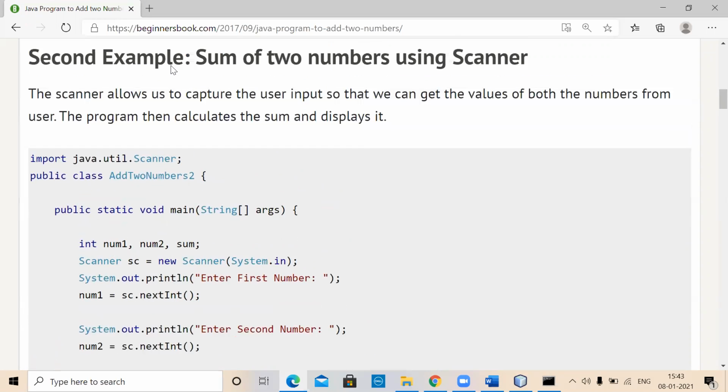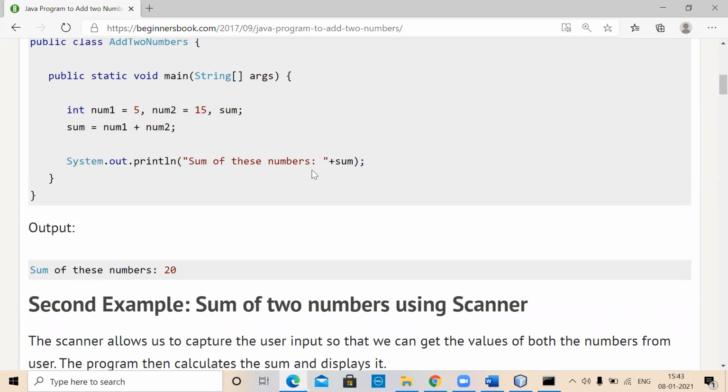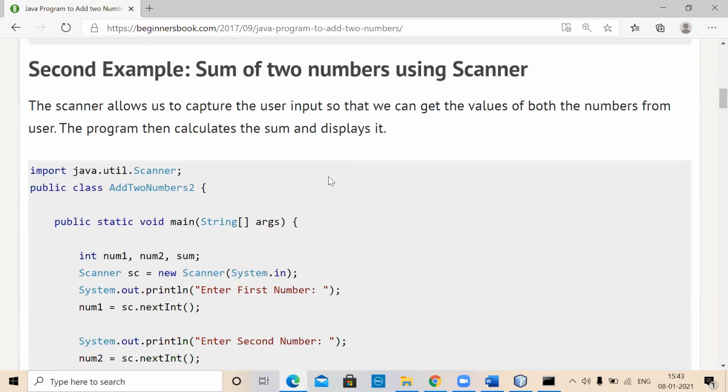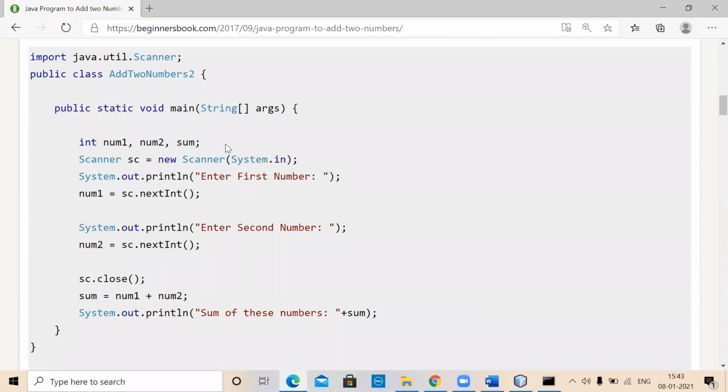Because in the previous example, it will always display 20 as a result. It's not reading anything. The data is there as a part of the program itself, so it will always display the same thing. In the next version, you will be reading the data, so that whatever the user enters, those numbers will be added. For that, there is a mechanism.